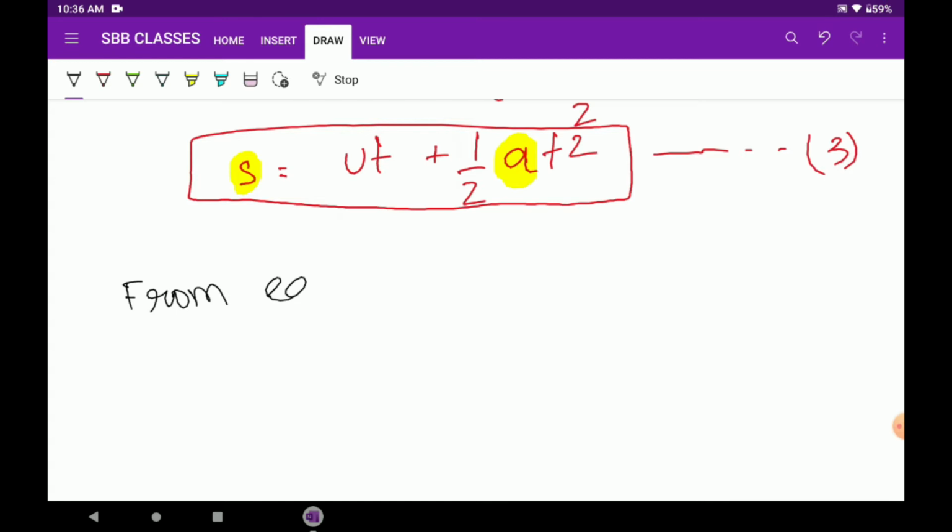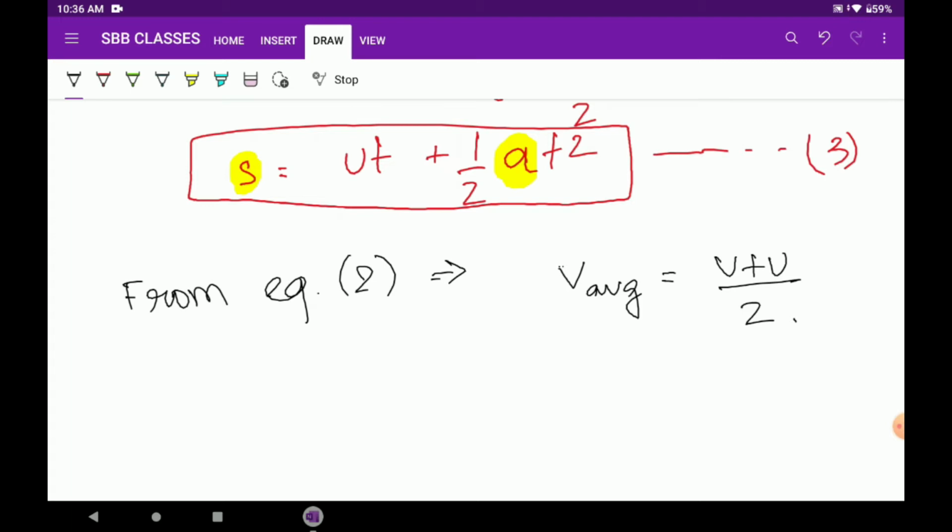From equation 2, what was equation 2? Equation 2 was that V average equals to V plus U divided by 2.